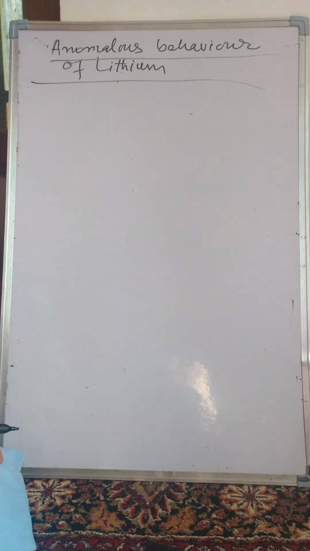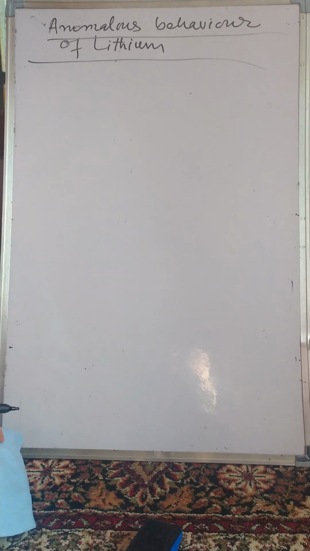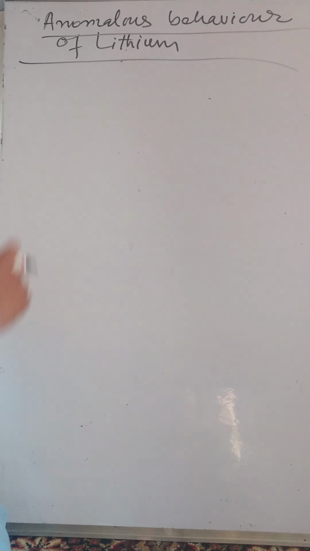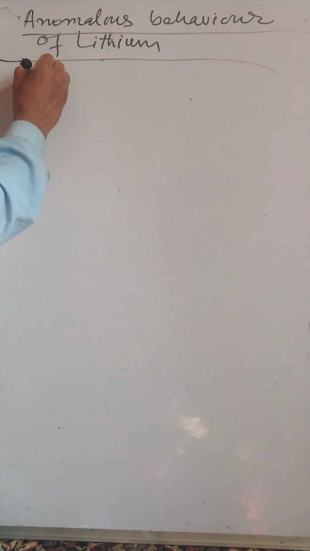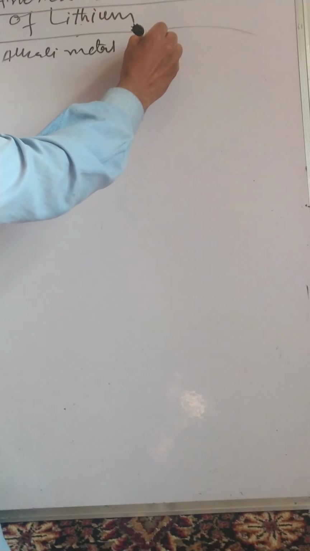Hello students, it is class 11th, subject chemistry. The topic is anomalous behavior of lithium. You know that lithium belongs to alkali metals. It is a member of alkali metals, or we call it group first.